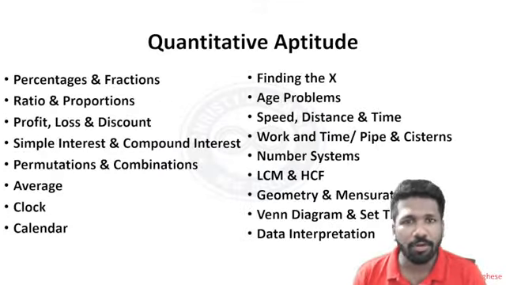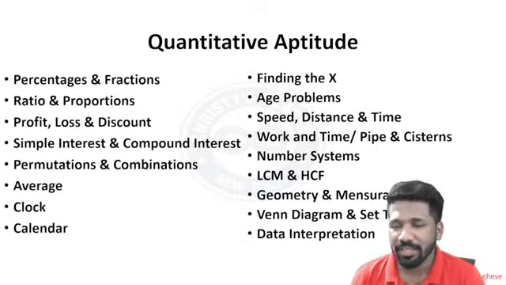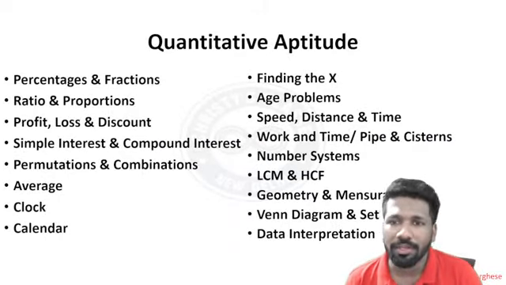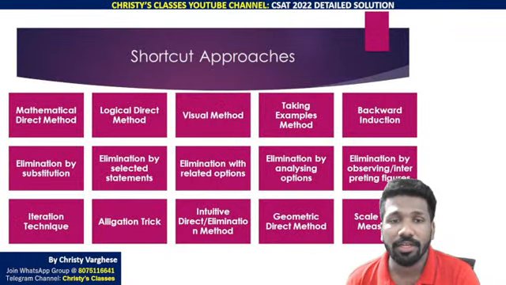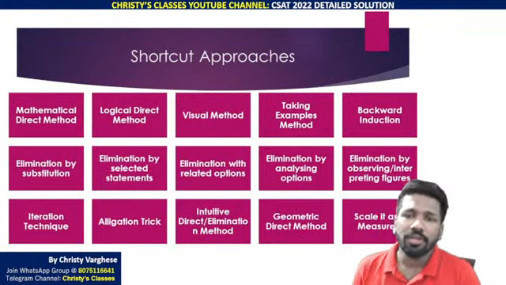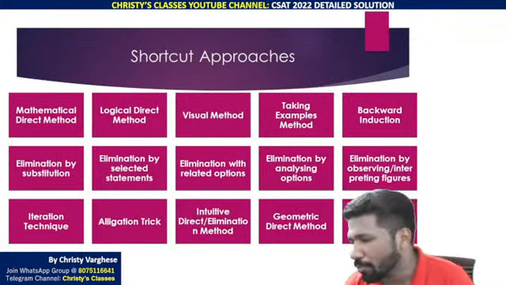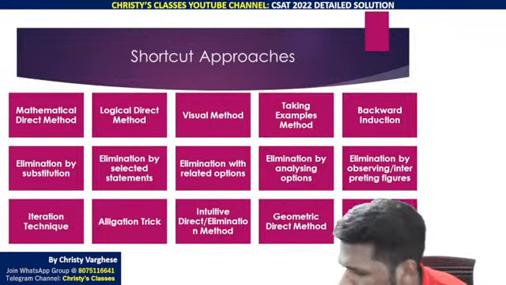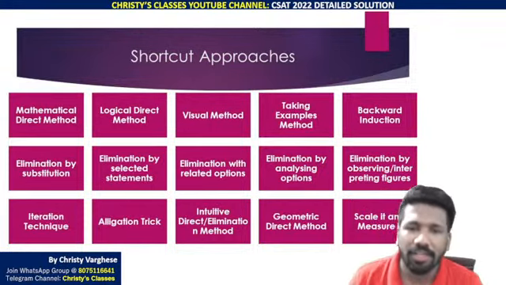But definitely you cannot skip quantitative aptitude, because that is the section from which maximum questions are asked. And these are the chapters in quantitative aptitude, as I have discussed earlier also. As I always told, you should be focusing on the right approach. That is very important. How to do a question faster demands the right approach.